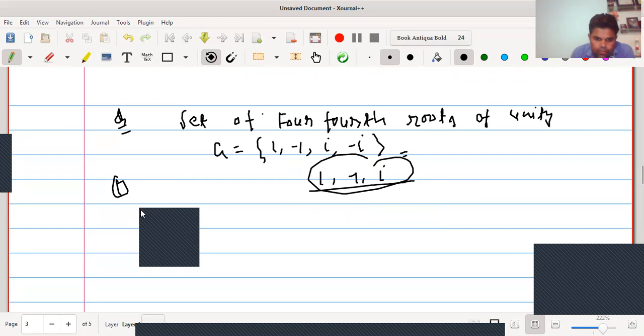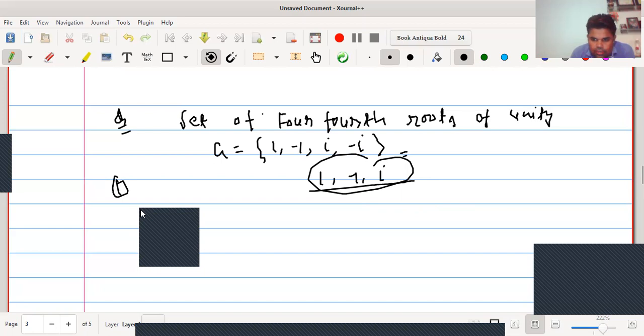Now we have to find inverse of minus 1. What will be the inverse of minus 1? It is the element which, multiplied with minus 1, gives us the identity element, that is, 1 on the right hand side. There is only one such element here. If we multiply minus 1 with minus 1, then we will get identity. Hence inverse of minus 1 equals minus 1. Similarly, inverse of i: i into minus i equals 1.